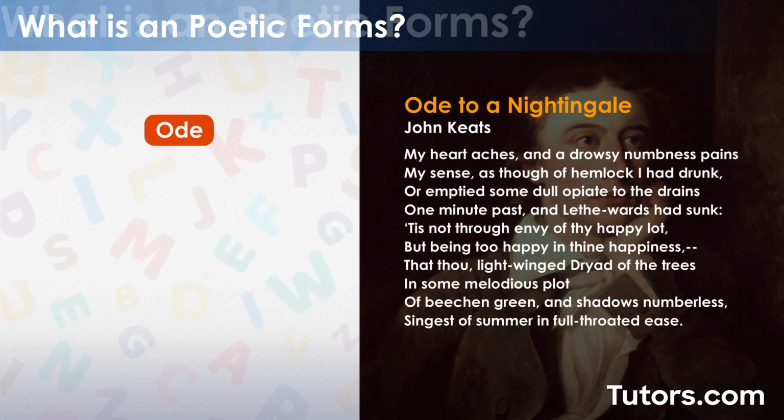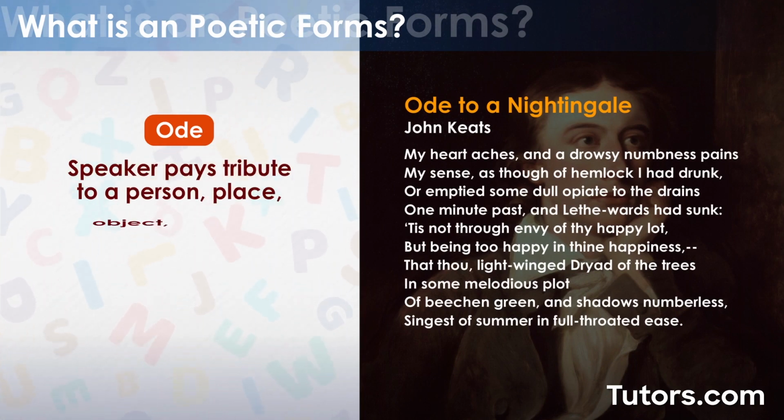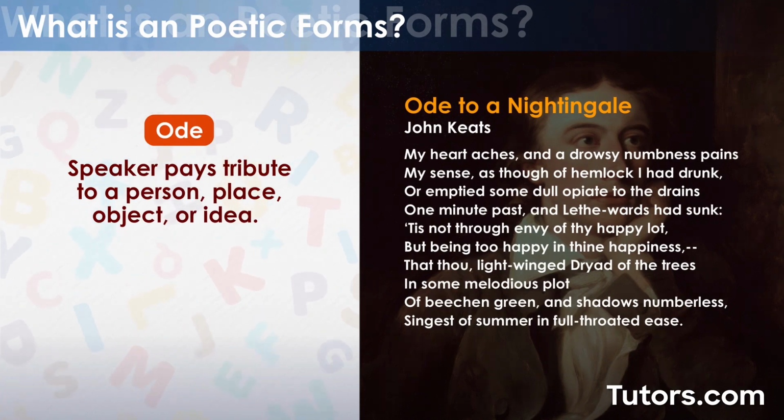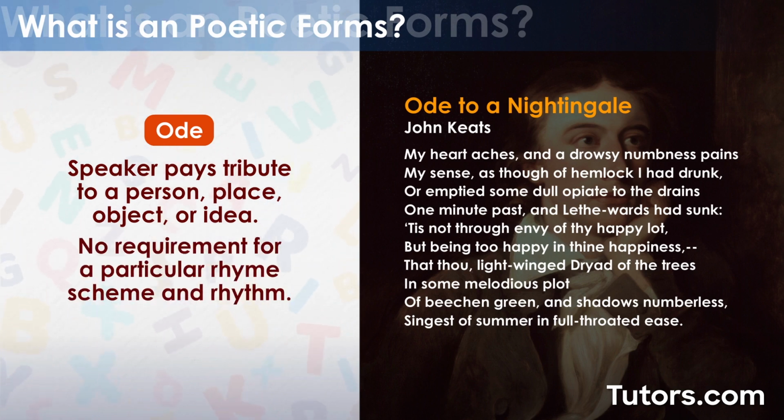In an ode, the poet or speaker pays tribute to a person, place, object, or idea. Poets usually incorporate a rhyme scheme and rhythm throughout the ode. However, there is no requirement regarding which they use.